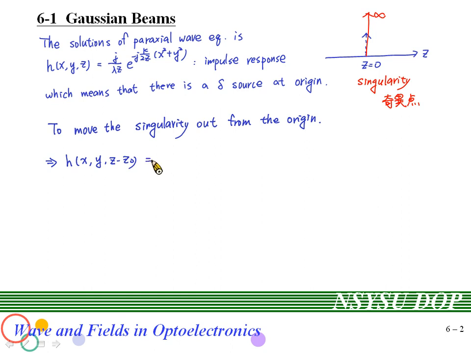As a result, the h function will become like this. And clearly, by doing so, you can see that we will no more have a singularity at the origin.